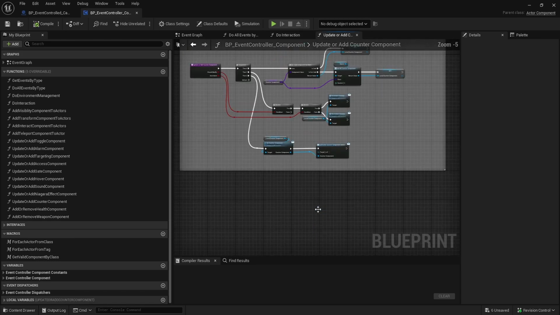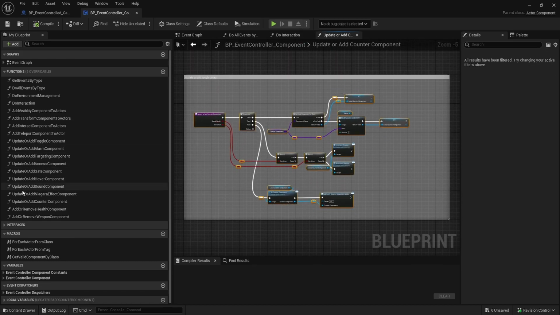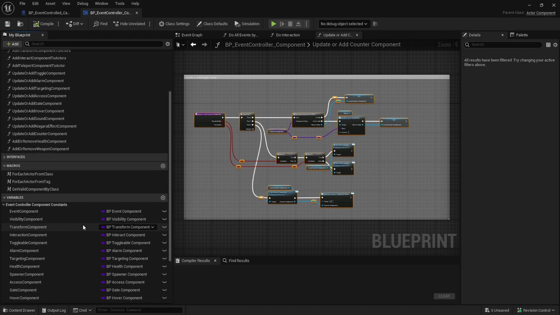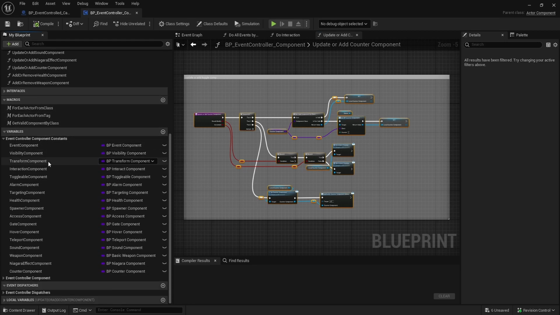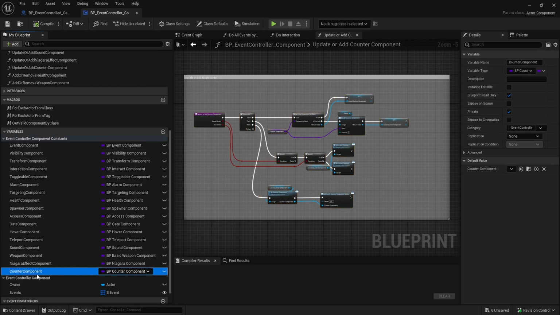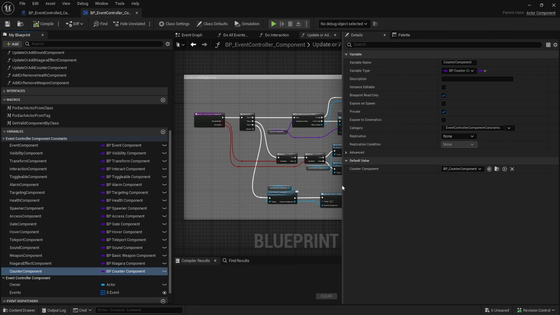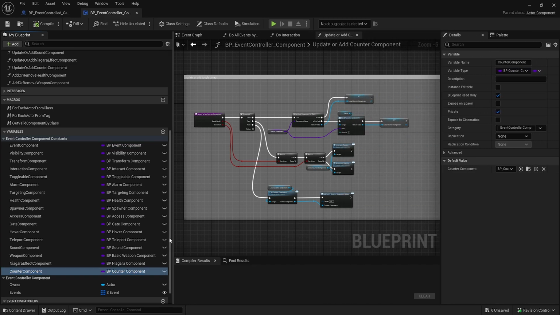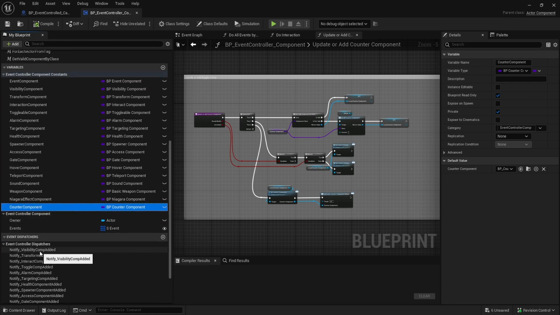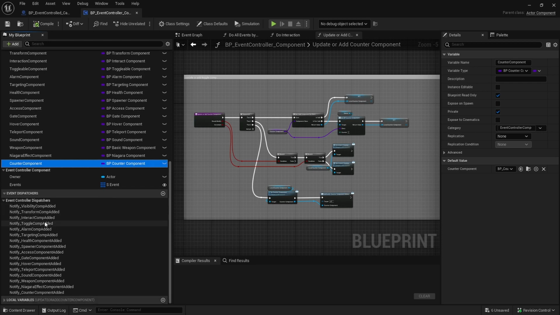So if we wanted to add the counter component, you can see they're all up here, and they're pretty well labeled for what they are. I mean, they're update or add or remove, things like that. There are static variables for each class of the components. Now, I did run into some issues here. Don't forget to set the default here. Debugging that was kind of annoying, because when you're binding, it doesn't always trigger. But yeah, you can see all the events here.